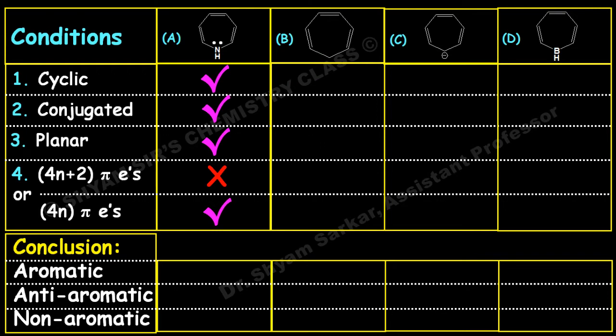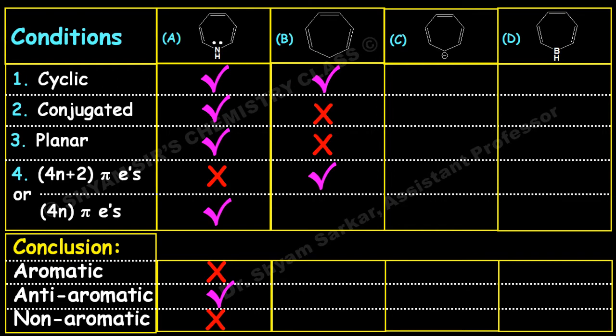The second one is cyclic, but not conjugated and not planar because one sp3 carbon atom is there. It obeys the 4n plus 2 pi electron rule because it has 3 pi bonds. If you put n equals 1, it has 6 pi electrons, but it is non-aromatic in nature.